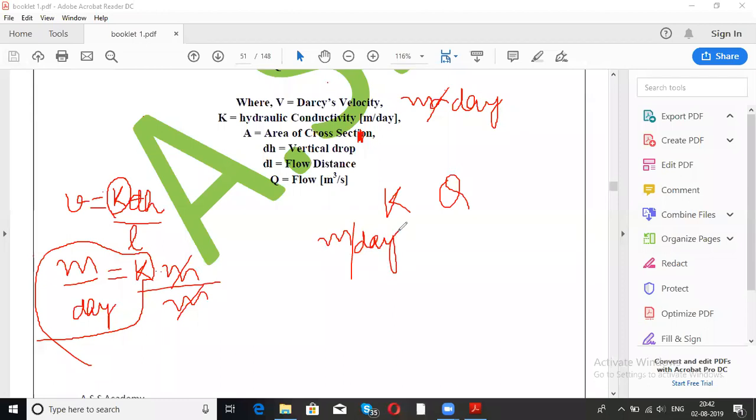If the equation has been given as meter cube per day, flow ratio क्या होगा? Flow ratio will be volume of water flowing per unit time. That will be meter cube per day. So q will be meter cube per day and k will be meter per day. Got it? Clear everyone? Clear? I hope you would have understood it.